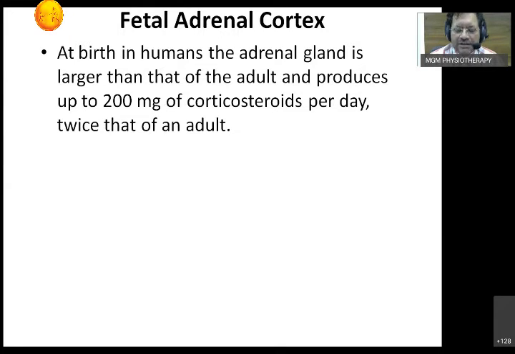They are larger and slightly different. They produce almost 200 milligrams of corticosteroids, almost twice that of the adult. That is one thing. The second important thing, which was initially found accidentally, is that fetal adrenal corticosteroids help in maturation of the lungs. That is what we have to remember. It starts secreting around 28 weeks, around 7 months, and increases slowly in the fetus.